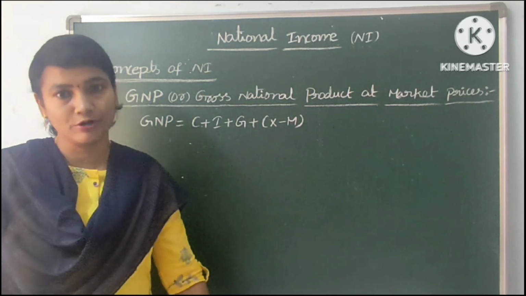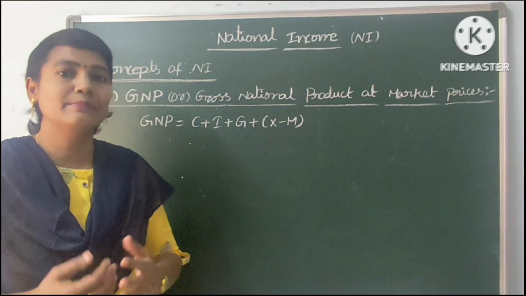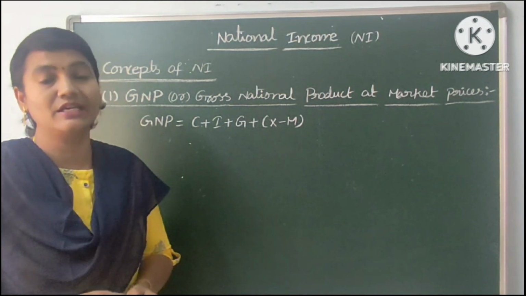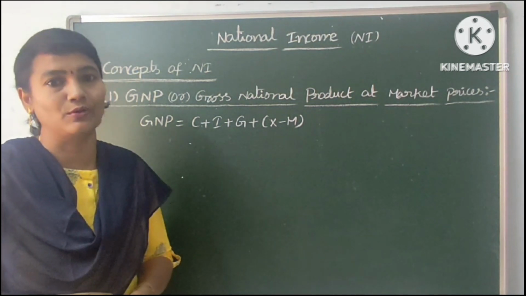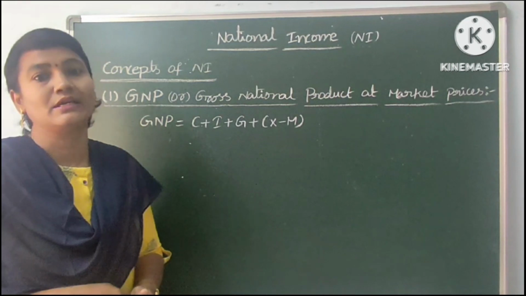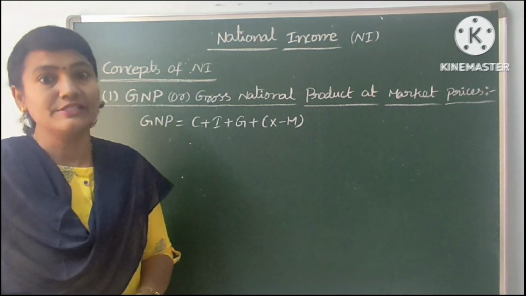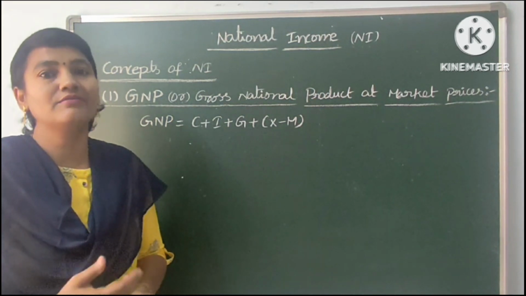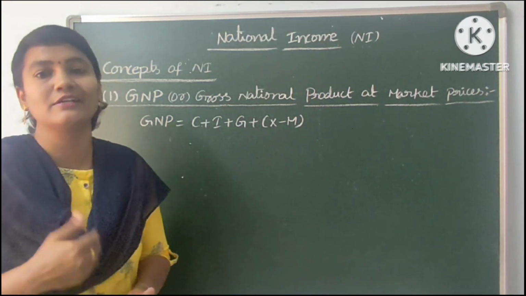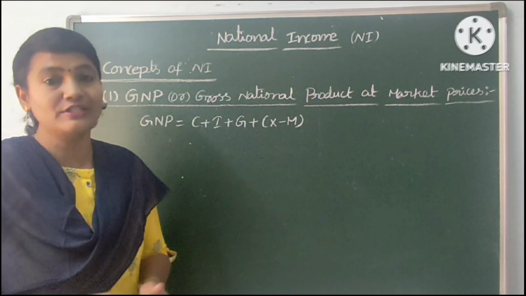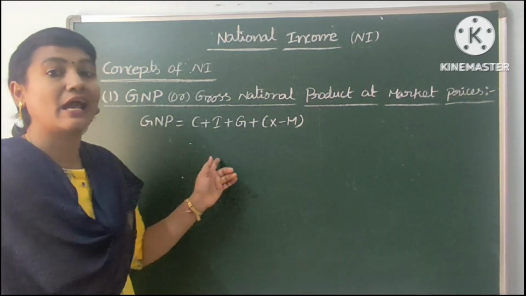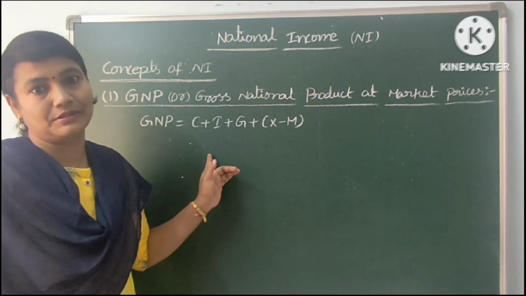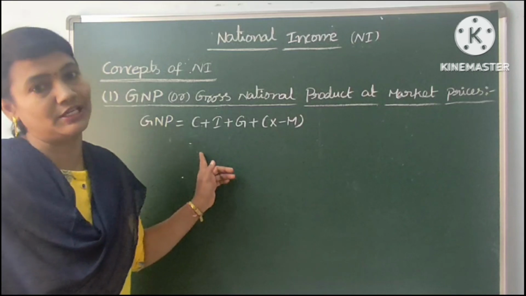Net income from abroad means people of our country who live in other countries are counted as our people only. Their income is added to our country's national income. Similarly, other countries' people who live in our country, their income is added to their own country's national income only. So this net income from abroad we add in national income for calculation of the GNP.